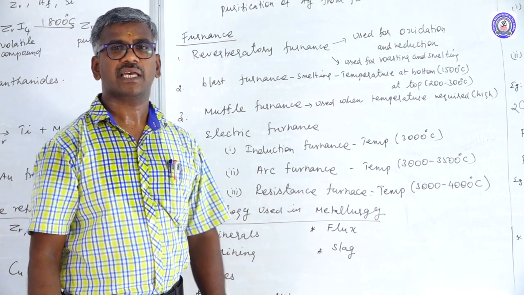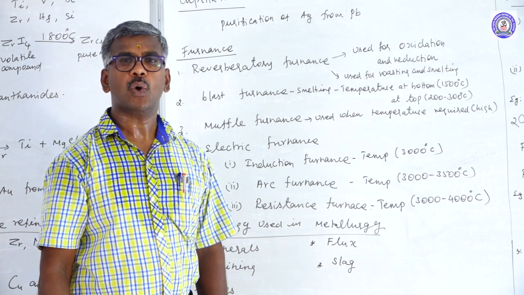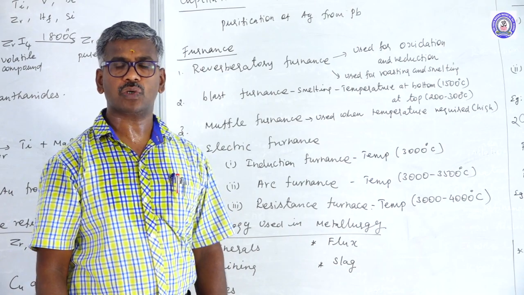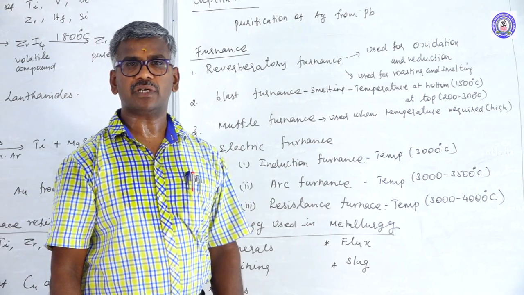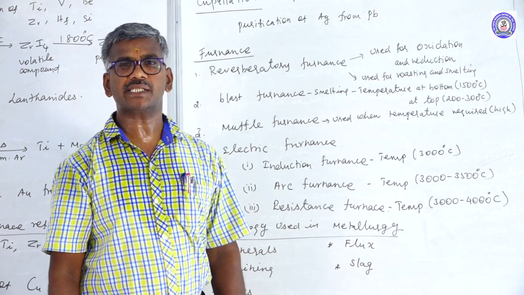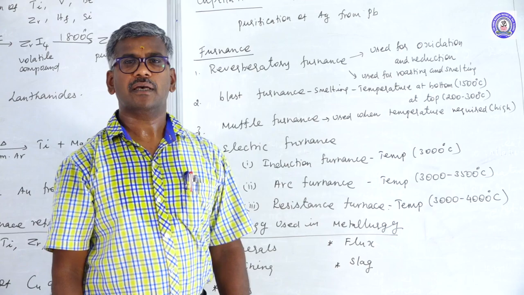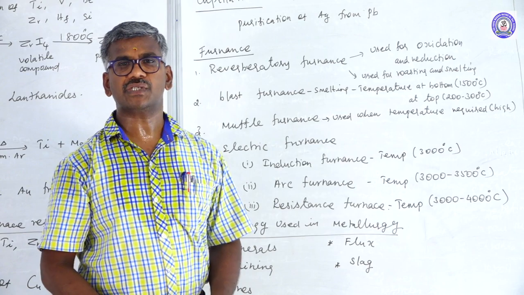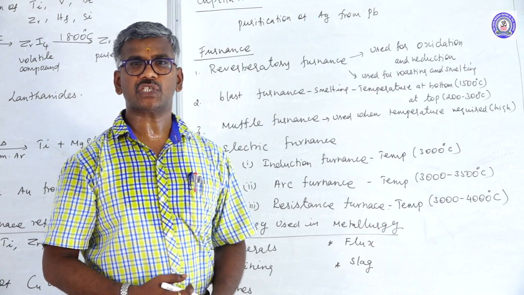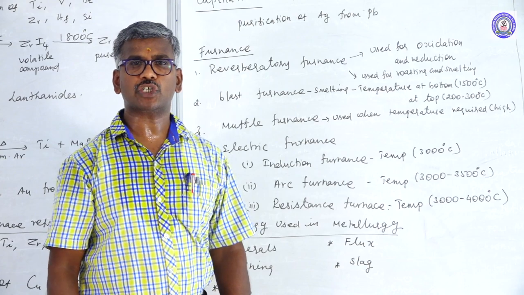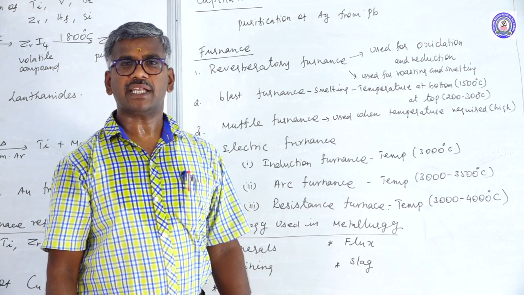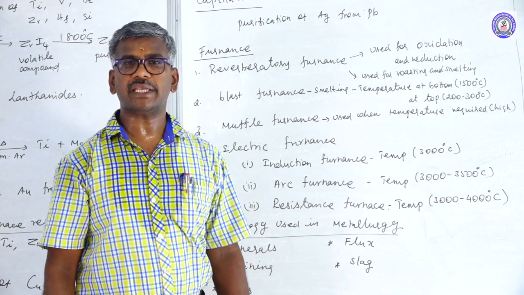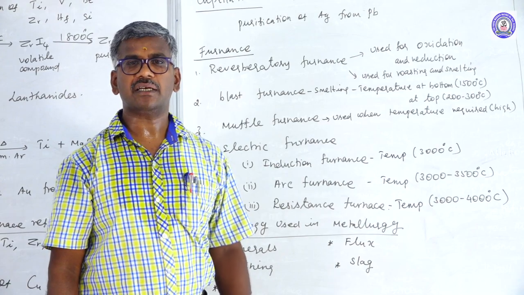These are the methods for extraction of metal from their ore. What are the methods? First, ores are converted into partly concentrated ore. Partly concentrated ore is converted into concentrated ore. Concentrated ore is converted into impure metal. Impure metal is converted into pure metal. First type, concentration. Concentration has different types: gravity separation, electromagnetic separation, flotation, chemical method. Another one is conversion of concentrated ore to oxide: roasting, calcination, smelting, reduction.